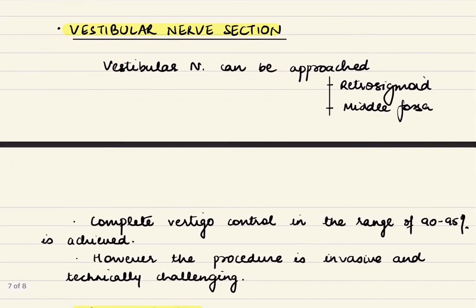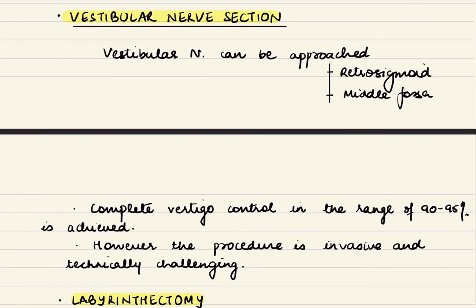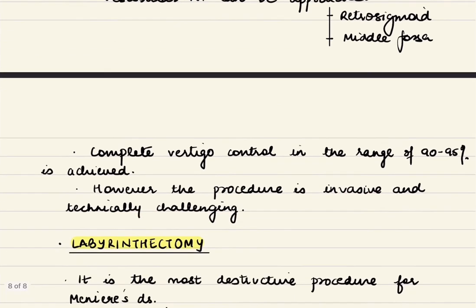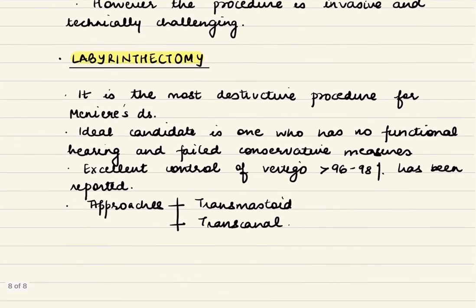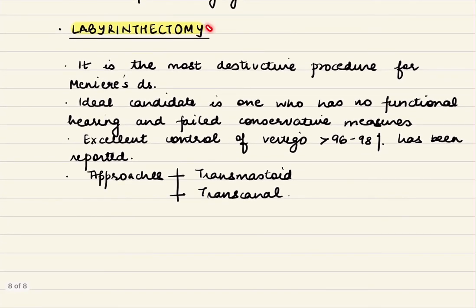Next, we can do vestibular nerve section, and we can approach the vestibular nerve either by a retrosigmoid approach or middle cranial fossa approach. Complete vertigo control in the range of 90 to 95% is achievable through this procedure. The drawback is that it is an invasive procedure and it is technically challenging. Now, the most destructive procedure we can do is a labyrinthectomy.